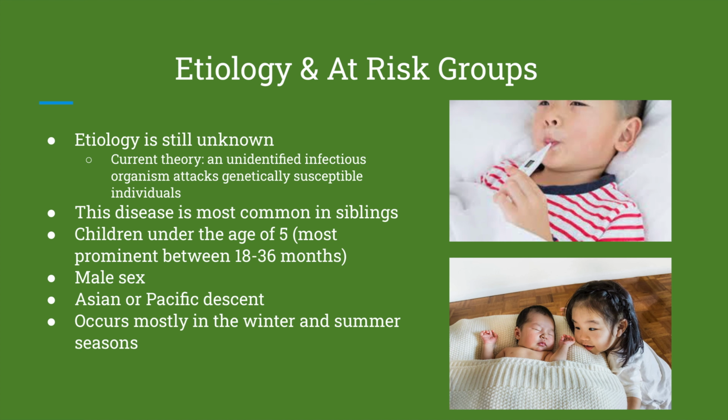The etiology of Kawasaki disease is still unknown, though experts believe that an unknown organism triggers the intense immune response. However, it is most commonly seen in children under 5, although children over 5 may sometimes get it, being more common in boys rather than girls. And while any race can be affected, it is more seen in Asian and Pacific Islander descent.